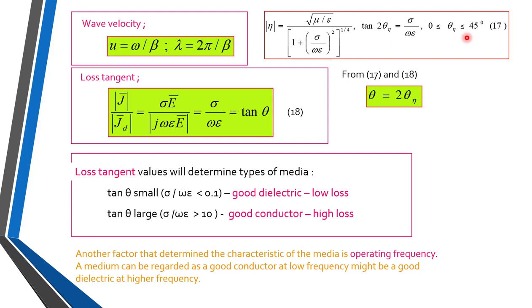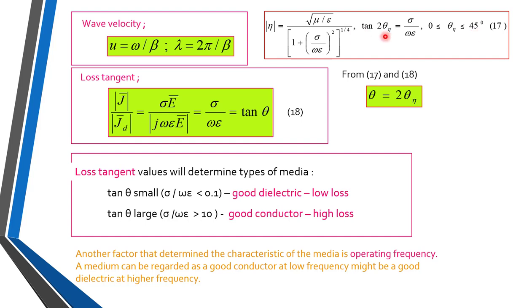So this angle is written in terms of degrees. Theta n is always between 0 and 45 degrees. At max it is 45 degrees, at minimum it is 0 degrees. So tan 2 theta n is equal to sigma upon omega epsilon, and theta n is between 0 and 45 degrees.